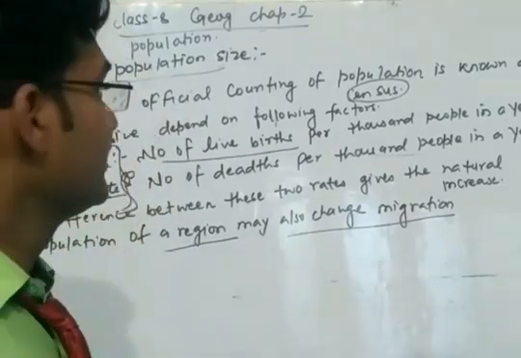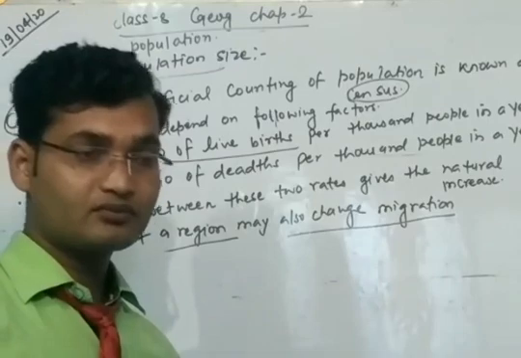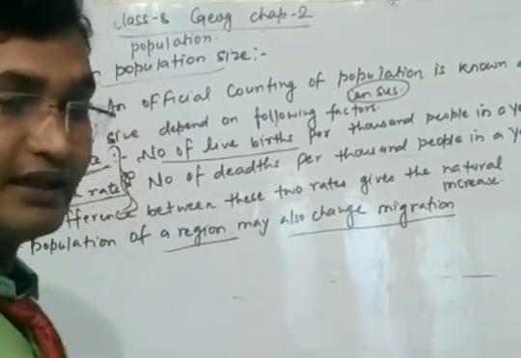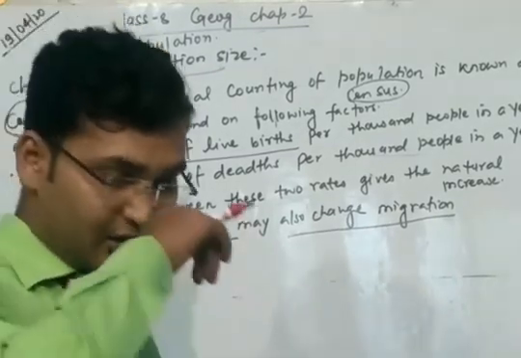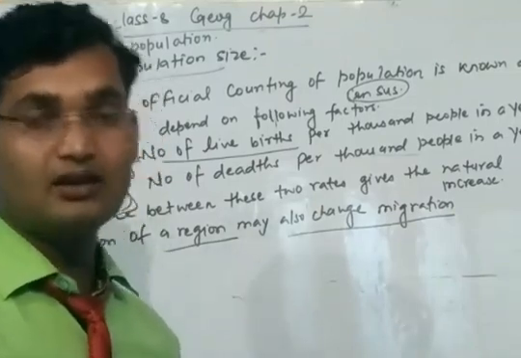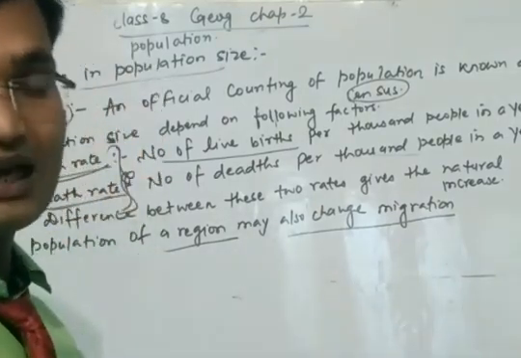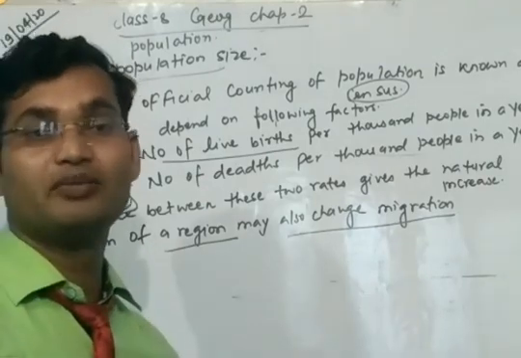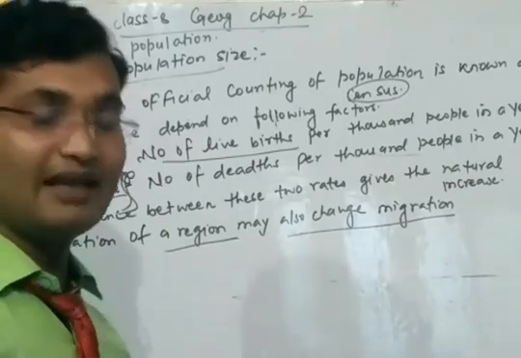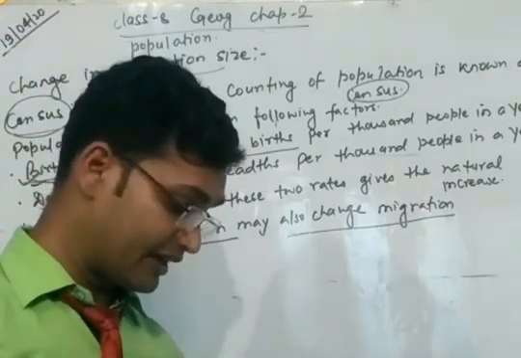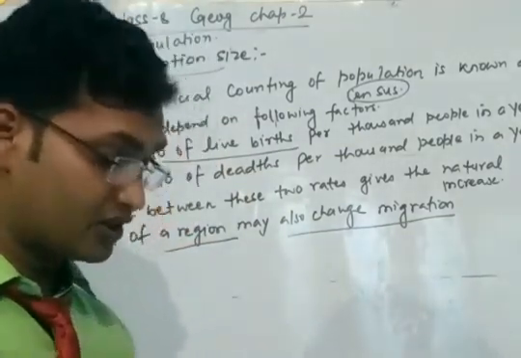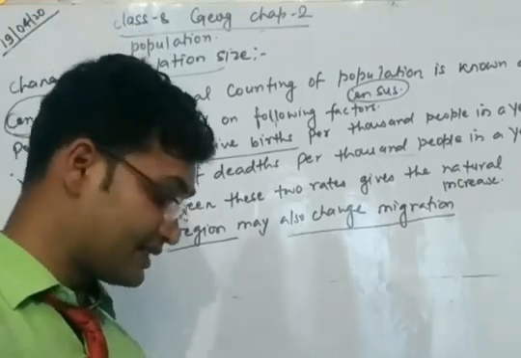Means everyone knows that if there is less opportunity for jobs, there is a shortage of food, and there is a very small amount of resources, then people want to migrate to places having a large number of opportunities and a better education system and healthcare. So these are the factors which affect the change in the population size. Next, we will talk about the pattern of population changes. We will discuss it in the next videos.